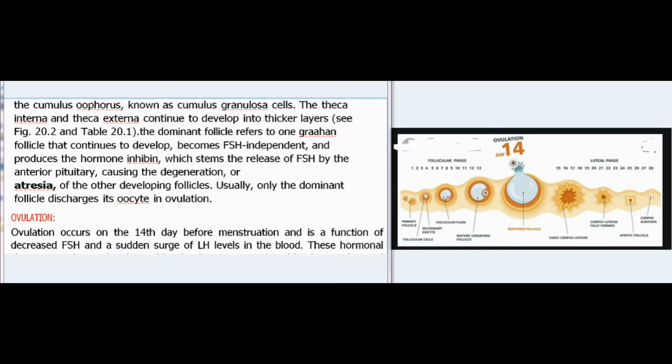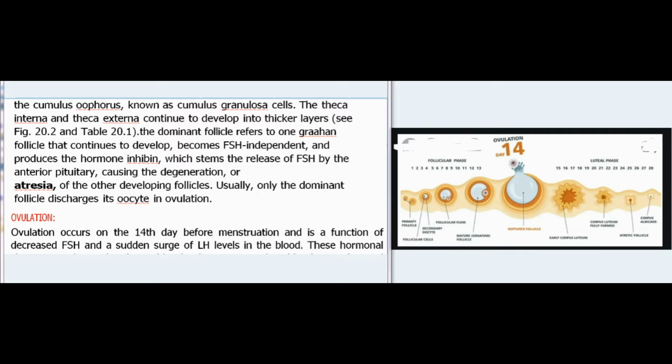The dominant follicle refers to one Graafian follicle that continues to develop, becomes FSH independent, and produces the hormone inhibin, which stems the release of FSH by the anterior pituitary, causing the degeneration, or atresia, of the other developing follicles. Usually, only the dominant follicle discharges its oocyte in ovulation.